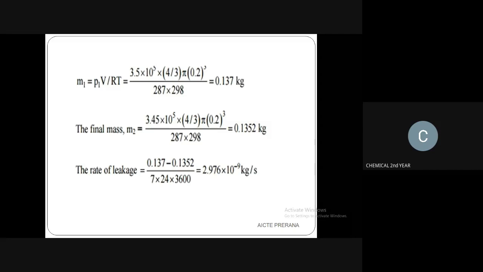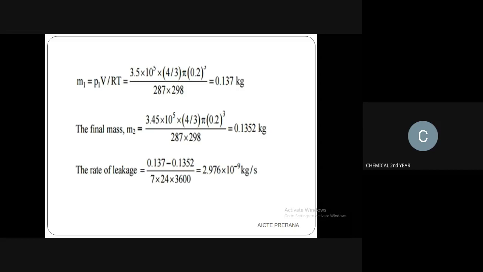The same applies for the final mass. For the final mass, the pressure is decreased to 3.45 bar, so you have to change that pressure alone here. You will use the same formula to find M2, that means the final mass. M1 is the initial mass and M2 is the final mass.